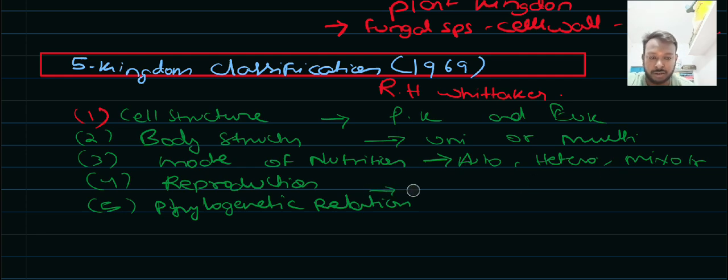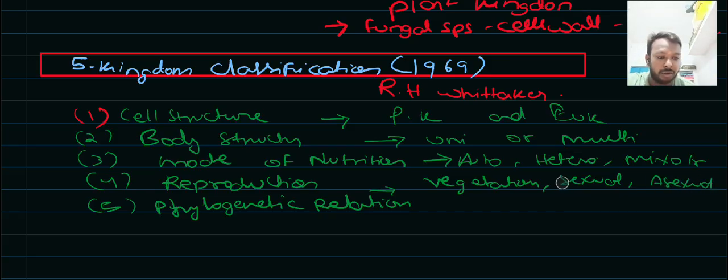Reproduction is vegetative, sexual, asexual, or asexual then sexual method. Even though the asexual method we can consider under the vegetative kingdom, it's different. If we look at the fungal species, there are so many differences.